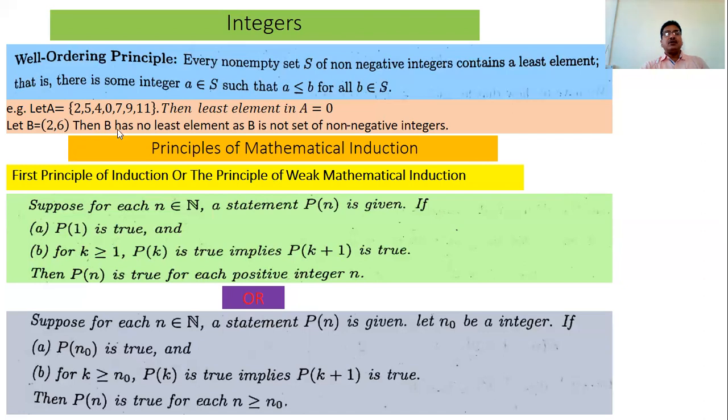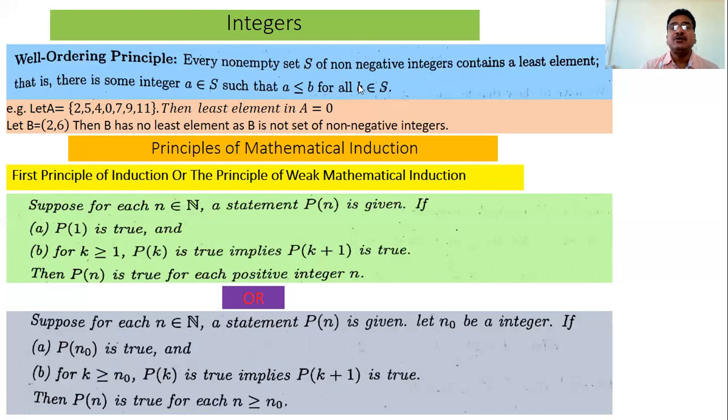So why does this happen? Because this B is not a set of non-negative integers. It is not a subset of whole numbers or natural numbers. If the set is not a set of non-negative integers, then sometimes we cannot find a least element.